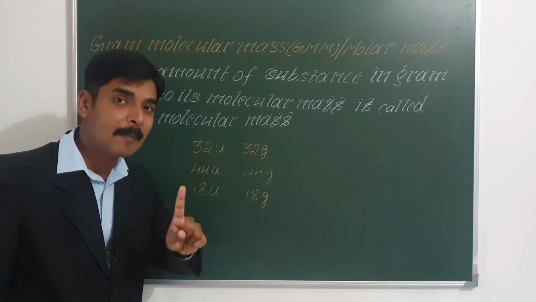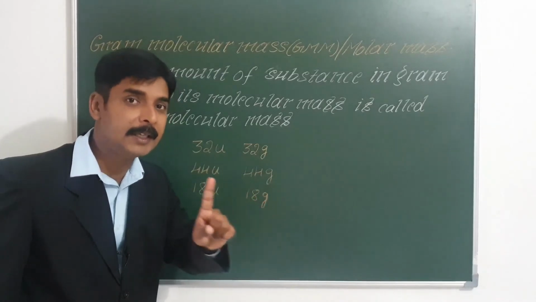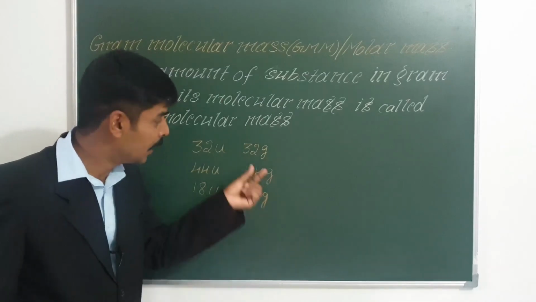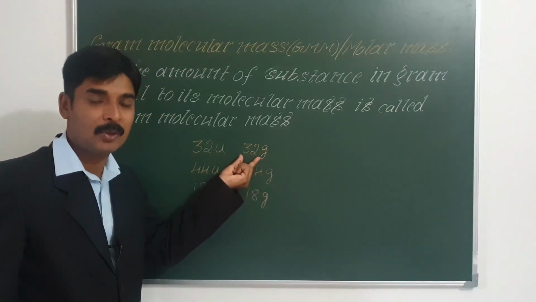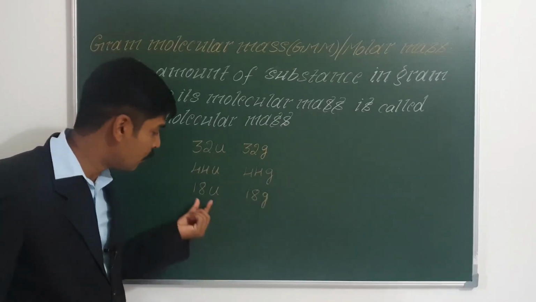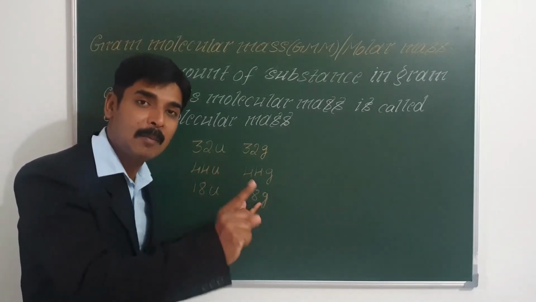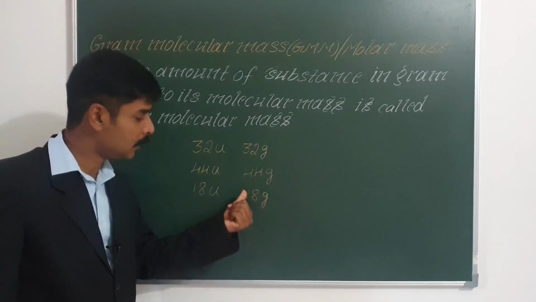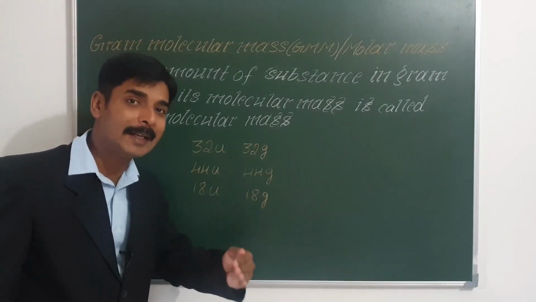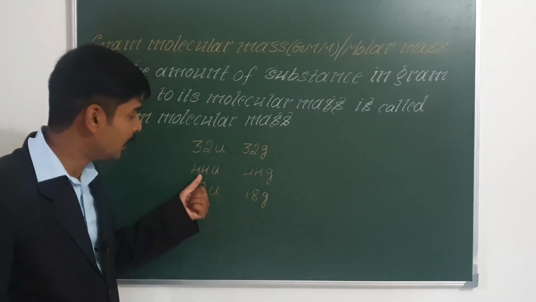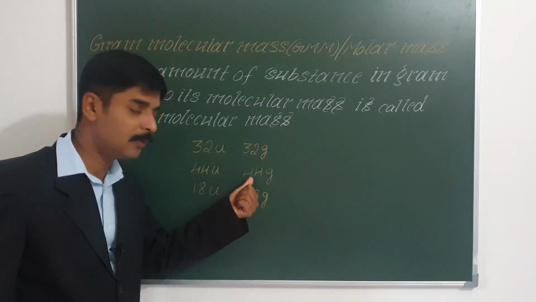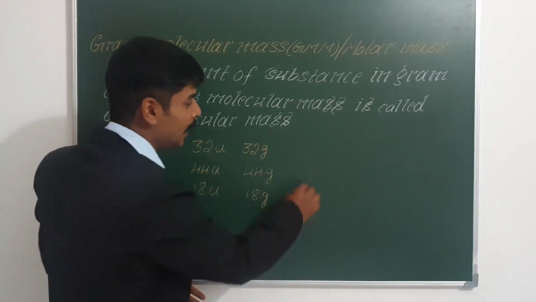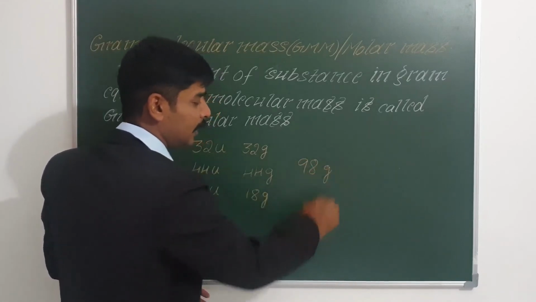And 1 gram molecular mass of oxygen does not mean 1 gram of oxygen. 1 gram molecular mass of oxygen means 32 grams of oxygen. So if I ask you what is 1 gram molecular mass of water, it is not 1 gram of water, it is 18 grams of water. So 18 grams of water is called 1 gram molecular mass of water. Similarly, 1 gram molecular mass of carbon dioxide means 44 grams of carbon dioxide. 1 gram molecular mass of sulfuric acid means 98 grams of sulfuric acid.